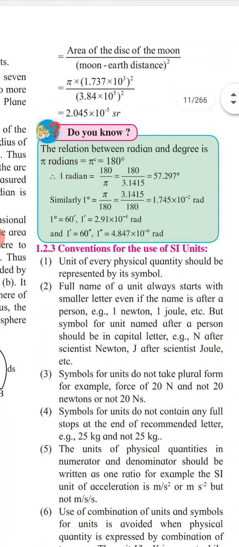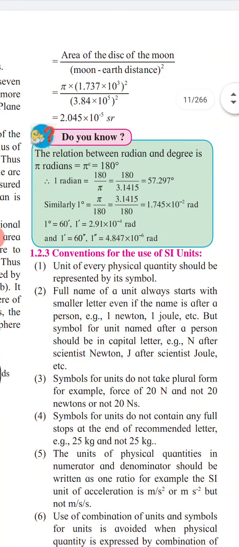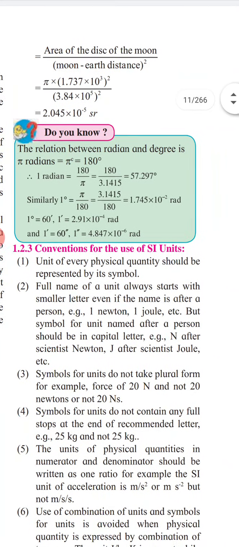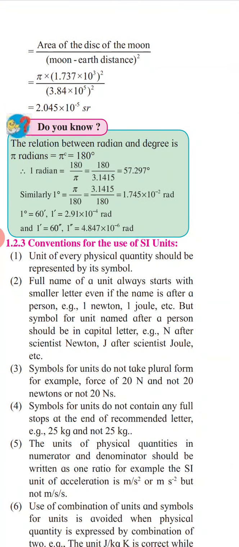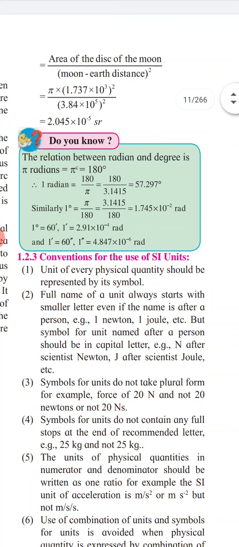So pi radian is nothing but pi c, that is 180 degree, and 1 radian is 180 upon pi. If you divide 180 by 3.1415, it will be 57.297 degrees. So the value of 1 radian is 57.29 degrees.